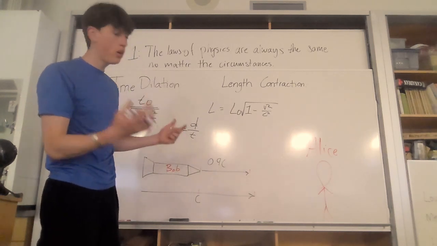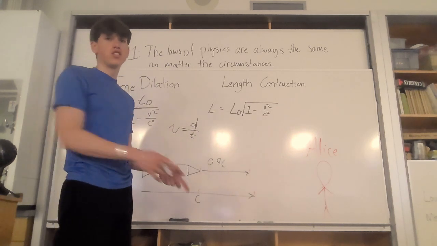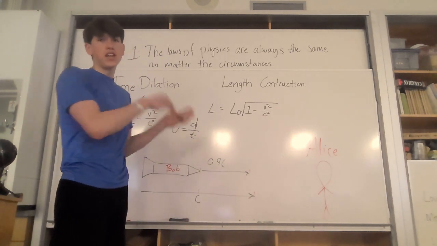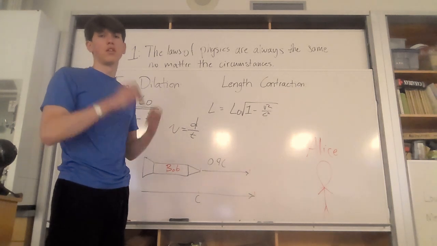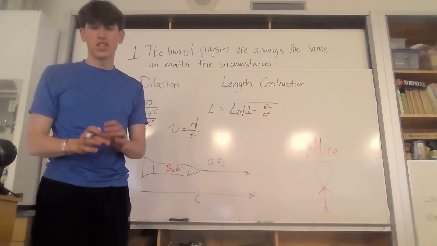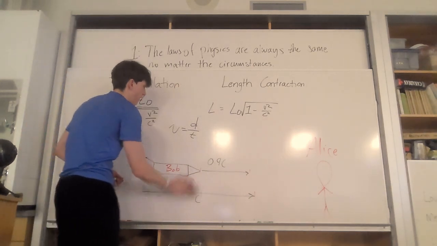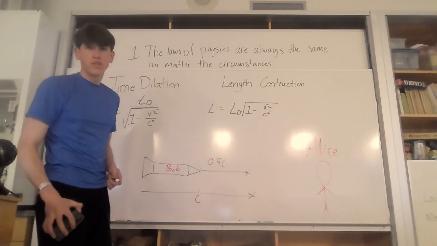So how do we make it bigger? We make the denominator smaller. And that's what happens. Time dilates, the denominator gets smaller, and the speed of light increases until it reaches 3 times 10 to the 8 meters per second. But that's just time dilation. What about length contraction? Well, it's very similar to time dilation.